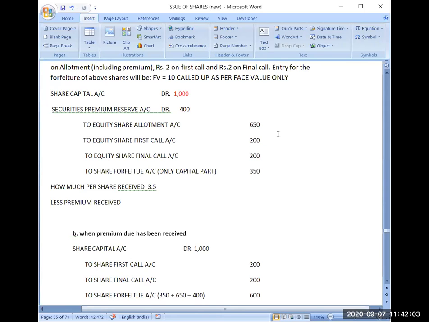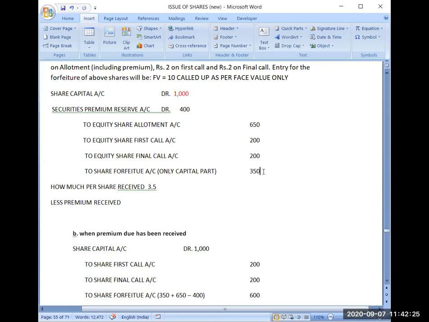Then third rule is that you will always be including the premium amount here if you have not received the premium. If you have received the premium, then you will not touch the premium. Because you have not received the premium, that money will also be included here.